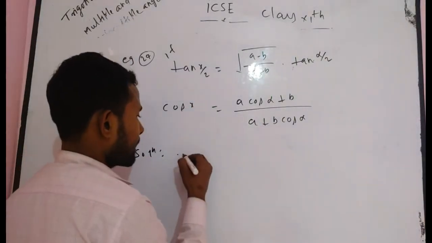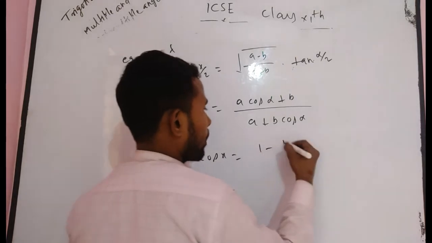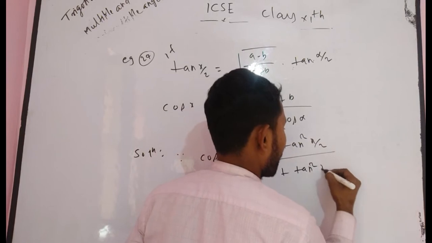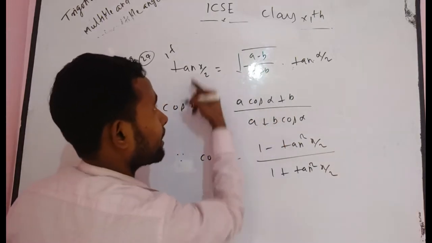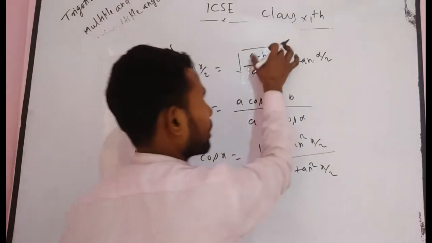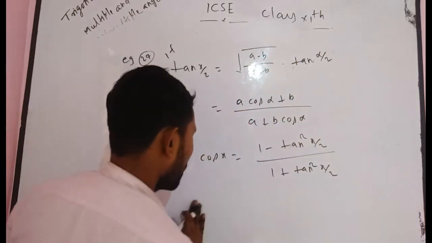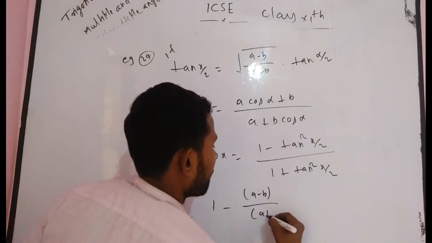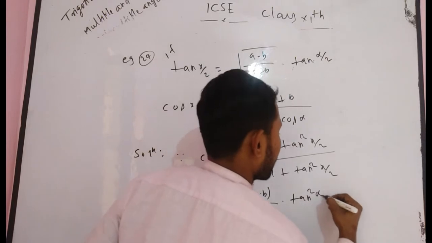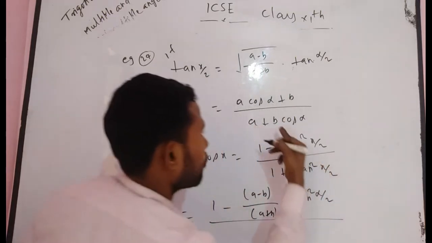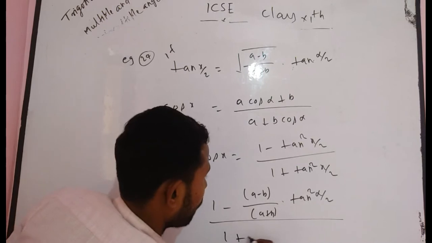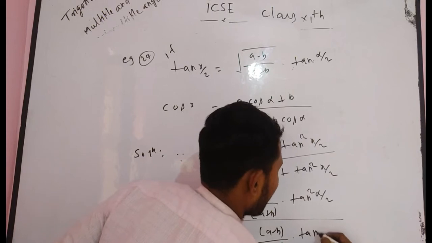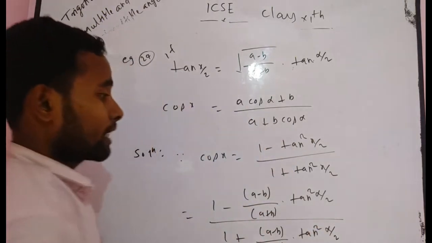Firstly, write, since we know that cos x is equal to (1 minus tan square x/2) divided by (1 plus tan square x/2). As it is given that tan x/2 is equal to this factor, after squaring, what do you get? (a minus b) divided by (a plus b) into tan square alpha/2. So you can write here 1 minus (a minus b)/(a plus b) into tan square alpha/2, divided by, in the denominator, 1 plus (a minus b)/(a plus b) into tan square alpha/2. I think you understand my matter.